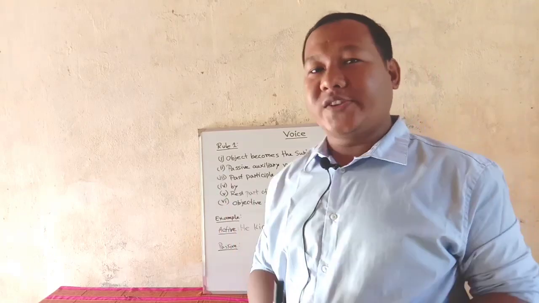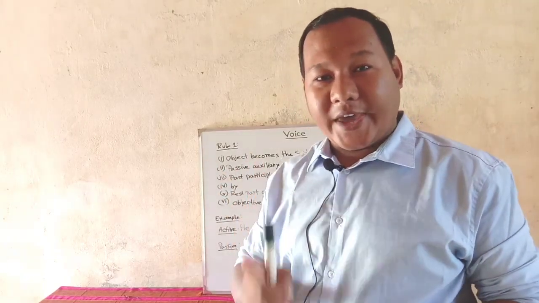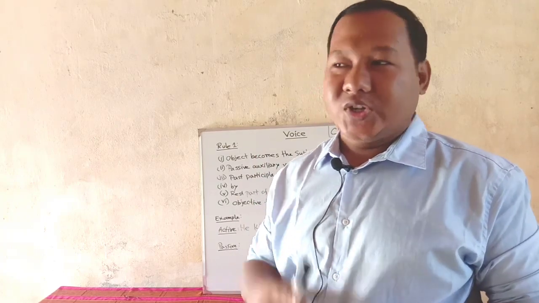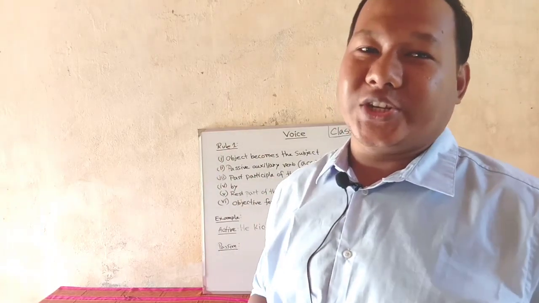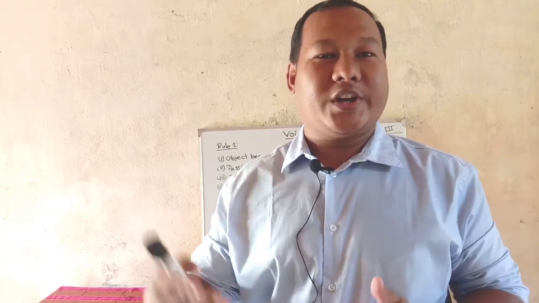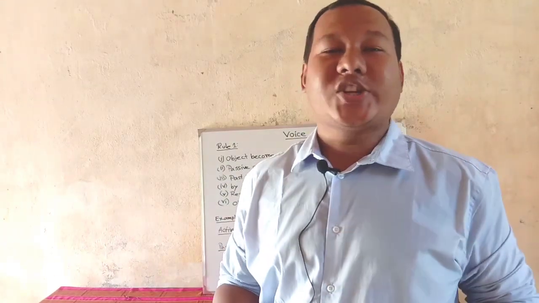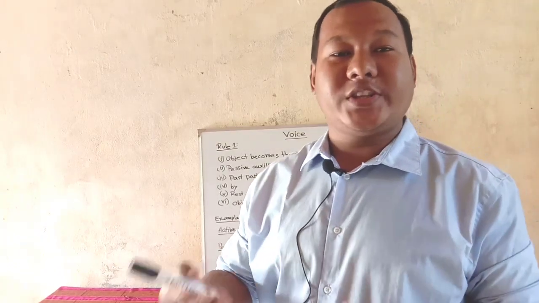So there are two kinds of voice: active voice and passive voice. Which is active voice? When the subject is directly doing the action, that is active voice. And what is passive voice? Passive voice is that voice where the subject is not directly doing the work, rather the action is focused. That kind of sentence is called passive voice.